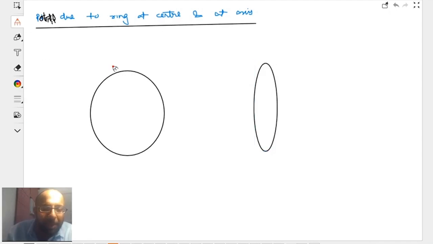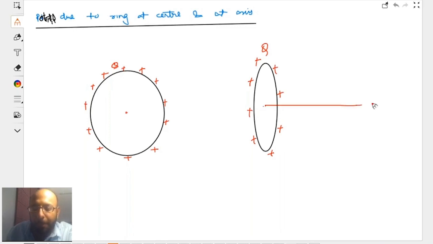Now, let's say we have charge Q, which is distributed on the ring. And in this case also, charge Q is distributed on the ring. Let's say radii are R.